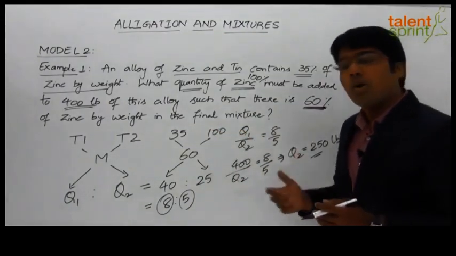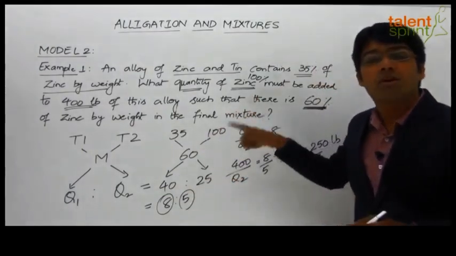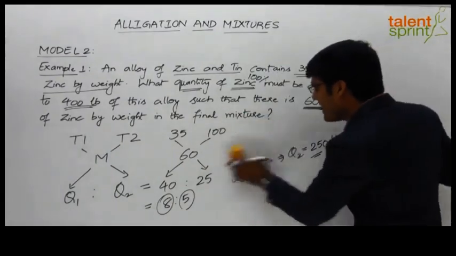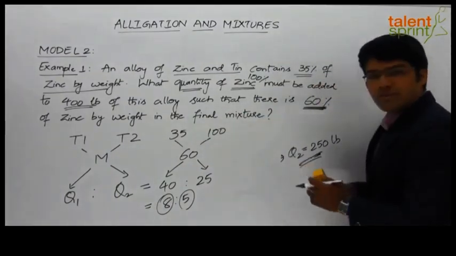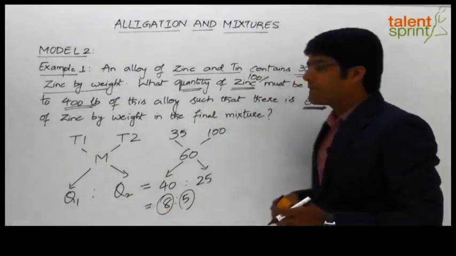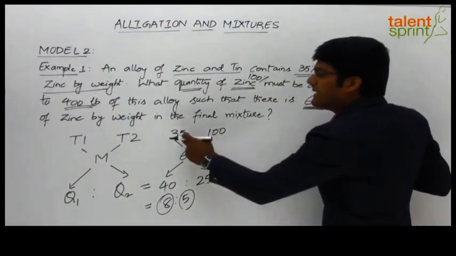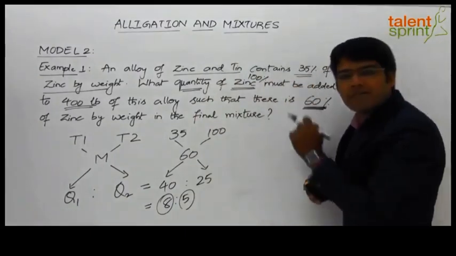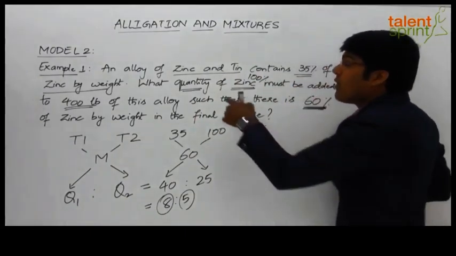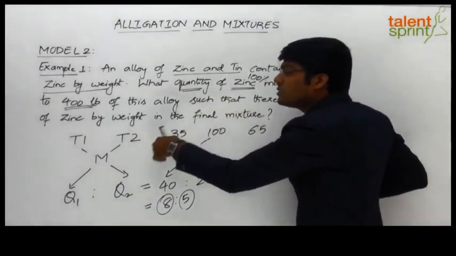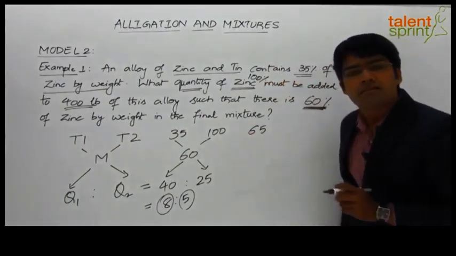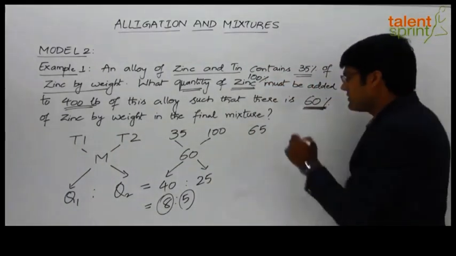Let us see what will be the ratio if we work on the strength of the other component, that is tin here. So let me just clear this final part. You should remember that the answer is 250, right? We're just trying to verify the ratio with the strengths of tin. So if 35% is zinc, the remaining 65% will be tin. So this is 65%. Now we are adding pure zinc to type 1. If we are adding pure zinc, what will be the concentration of tin? 0. So this should be taken as 0.